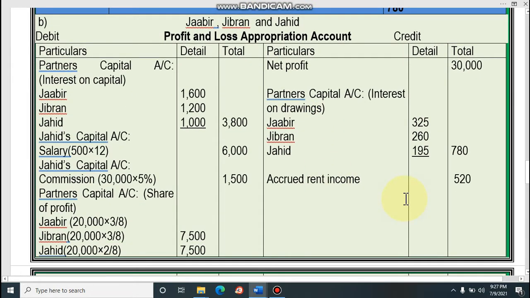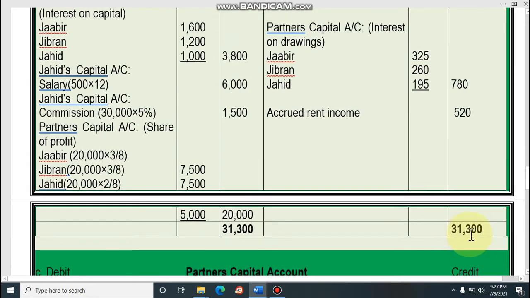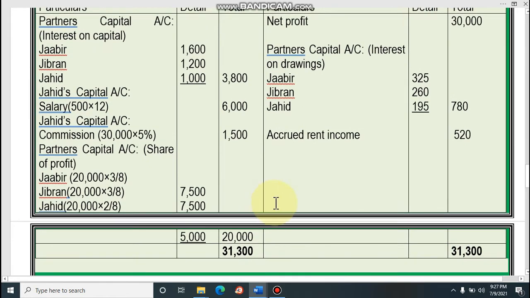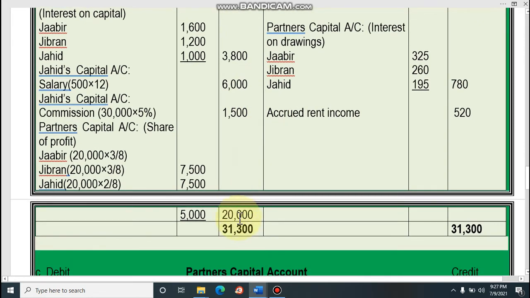So dear student, in the math we have three incomes: net profit, interest on drawings, accrued rent income, and we have interest on capital, salary and commission as expenses. So total income is 31,300, and then from that income we have to subtract expenses 3,800, then 6,000, then 1,500, then the difference is 20,000. It is called distributable profit. That means this profit will be distributed among the partners according to their ratio.